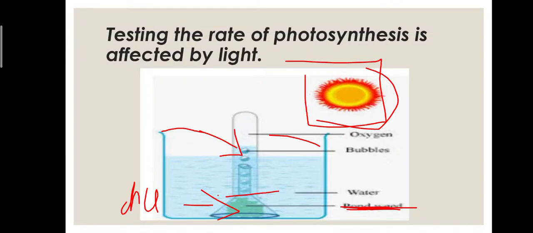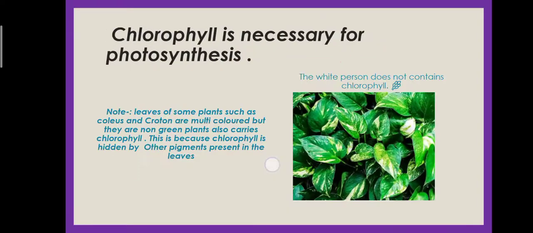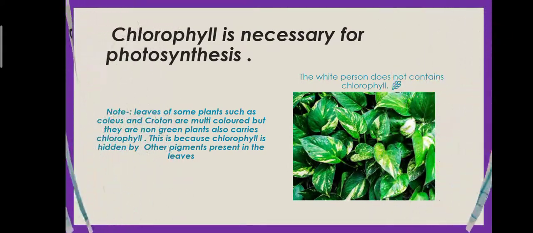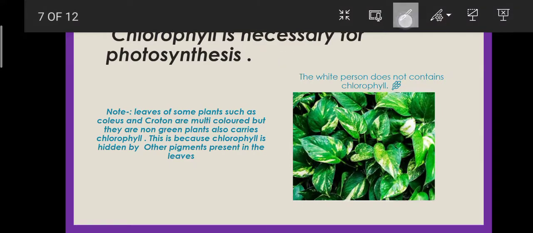Now let's test chlorophyll. Is chlorophyll necessary for photosynthesis? Chlorophyll is necessary for photosynthesis. How can we test it? We will be using the method that we used for testing starch in a leaf. We have to use the same method with the money plant.